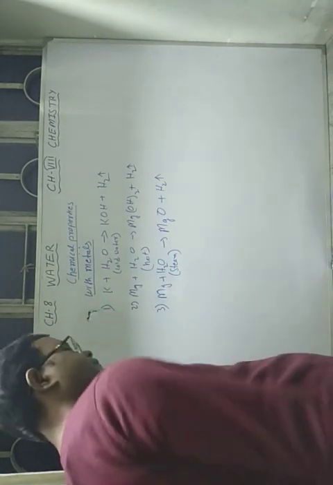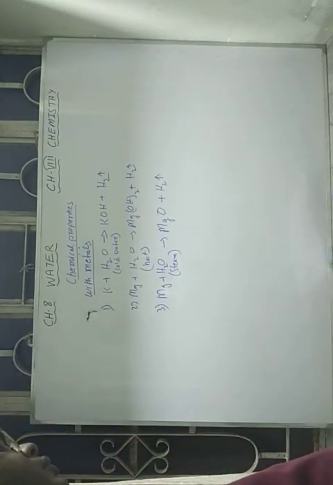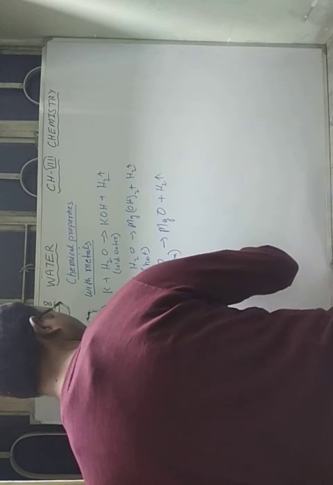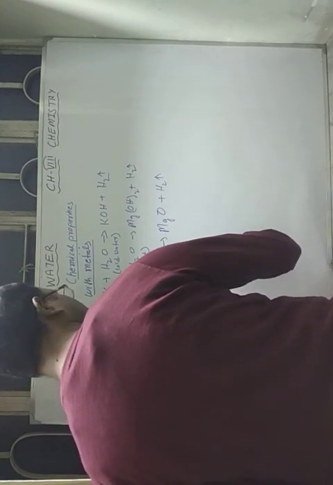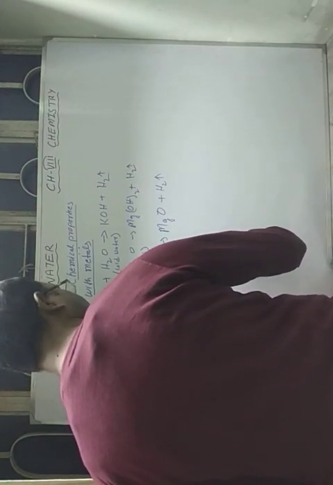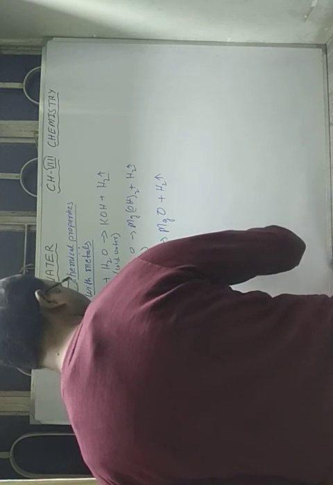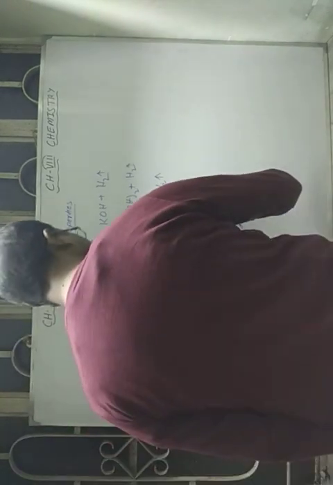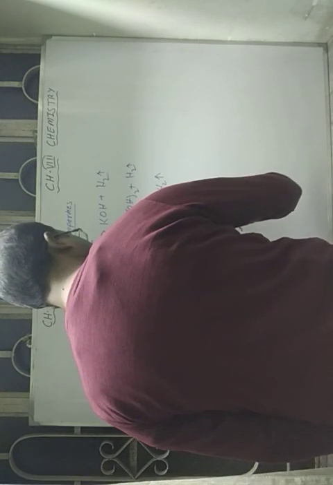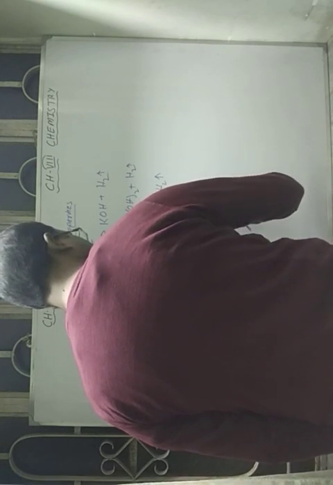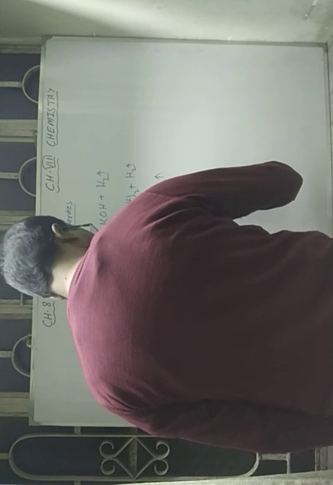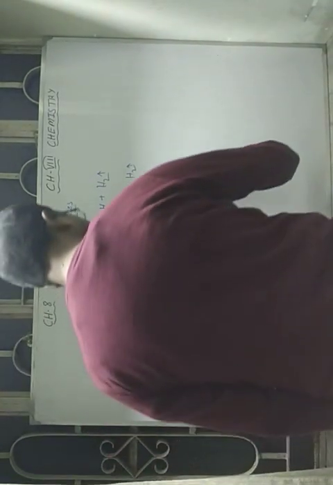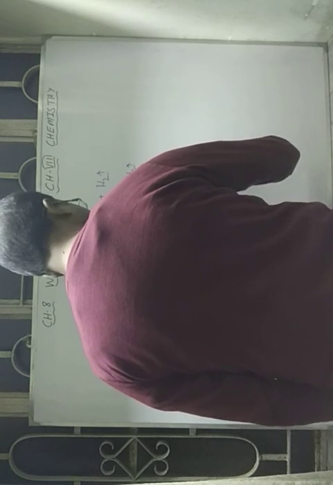Another most important example is when you pass steam over red hot iron. When you pass H2O, steam, over red hot iron, what will you get? You will get Fe3O4 plus H2.